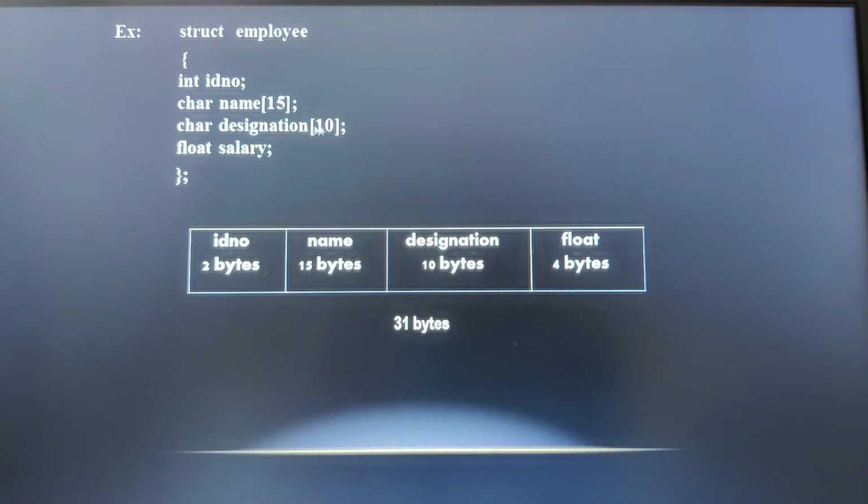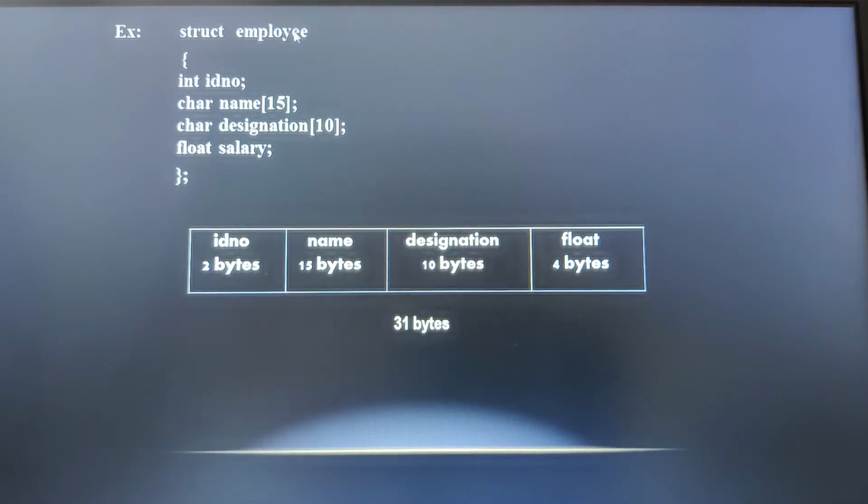Designation is 10. Then salary is of type float, which we know is 4 bytes. So in the computer memory, the memory allocation will be done as: ID number takes 2 bytes, name takes 15 bytes, designation takes 10 bytes, and float takes 4 bytes. So the total memory allocation will be 31 bytes for a structure called an employee.